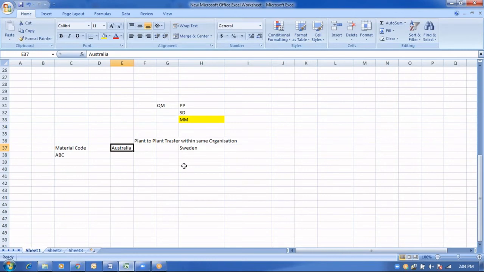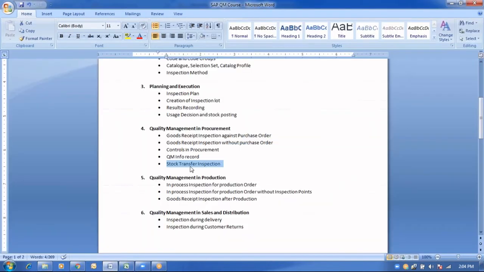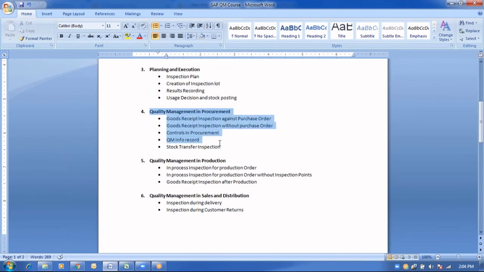Okay, how it would be getting generated over there, what sort of control checks we are going to define, and again whether the QM will trigger any Sweden plant or not in order to proceed further with the quality checks or not, that we are going to cover as a part of stock transfer inspection. Okay, so all these things will be covered under the quality management.